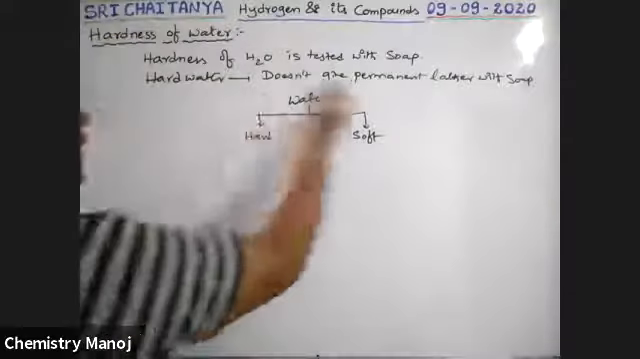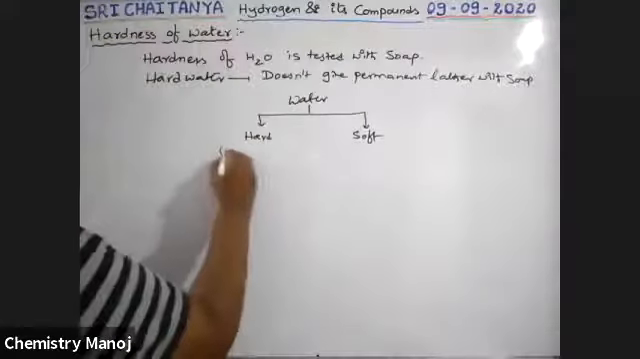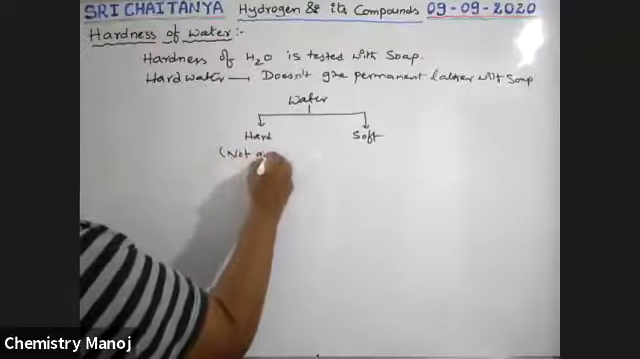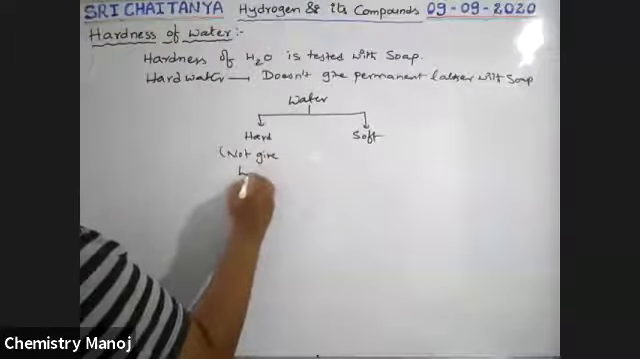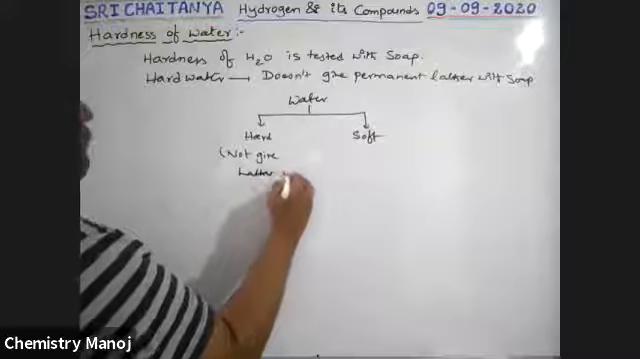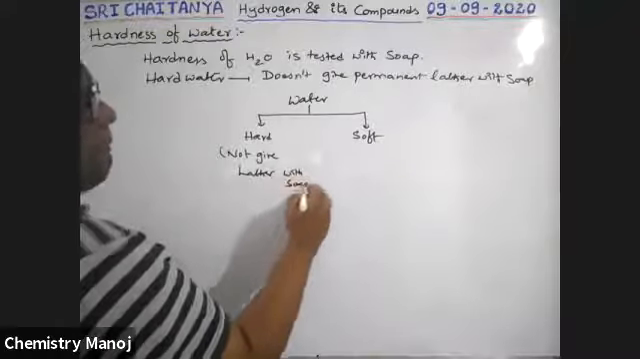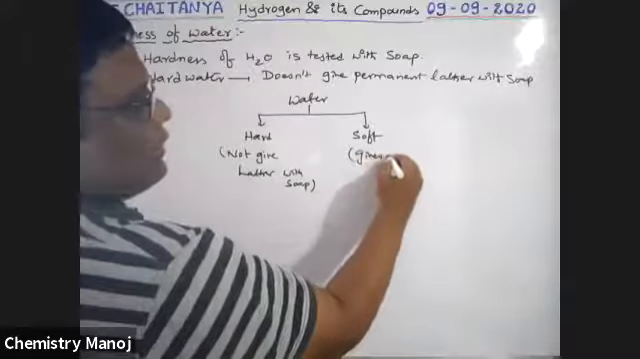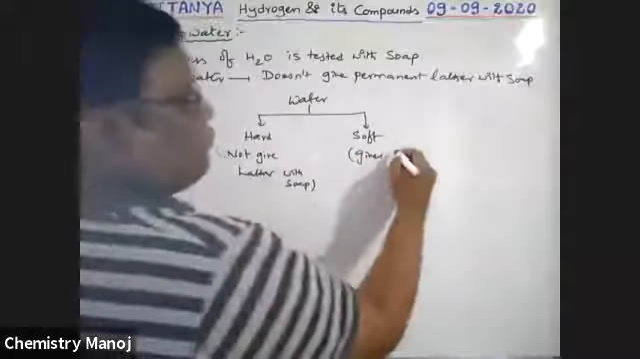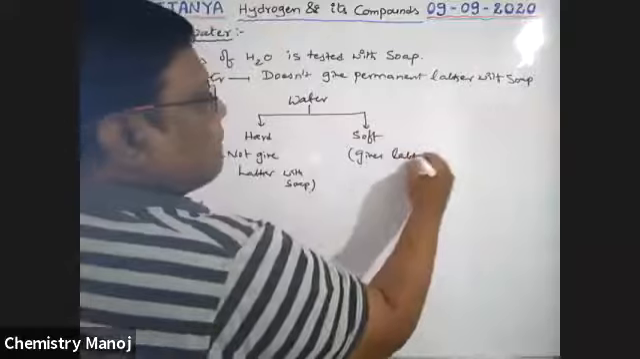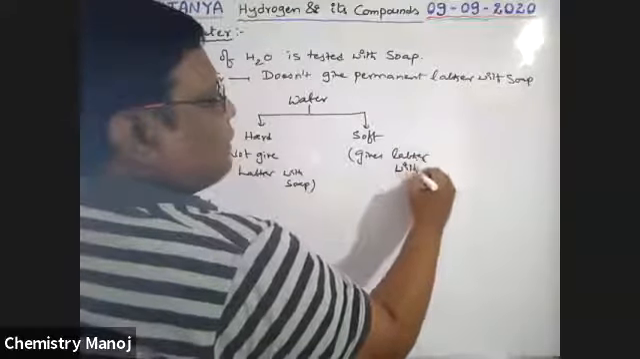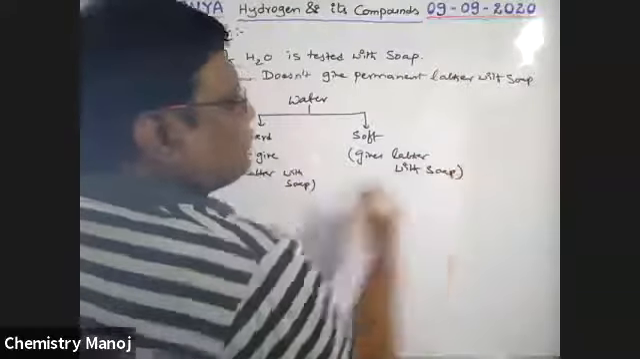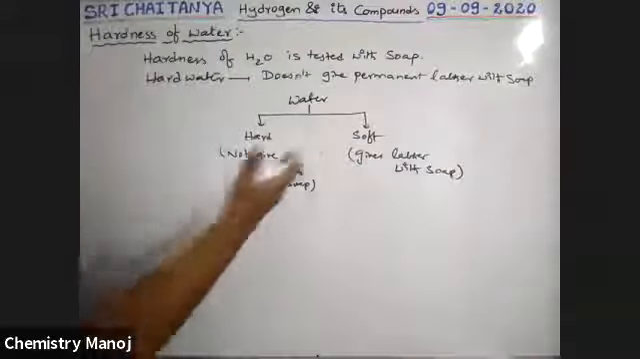So what is this water? Already explained. Hard water does not give lather with soap, but soft water readily gives lather with soap. Those which readily give lather with soap are called soft water.